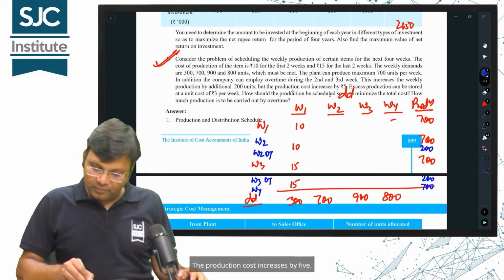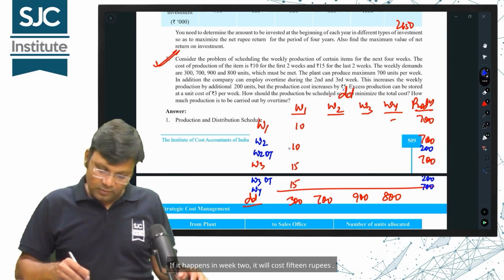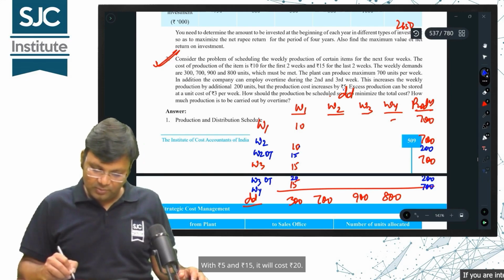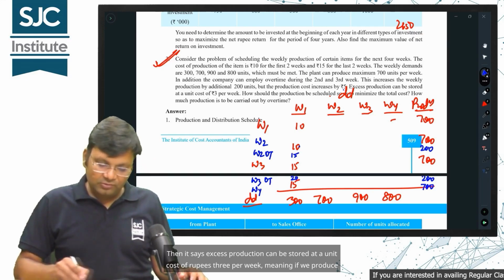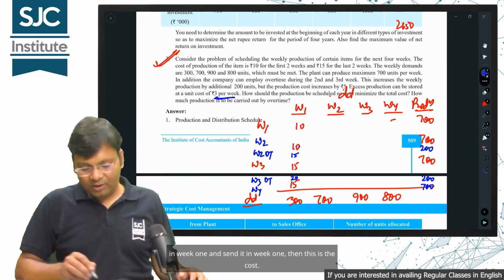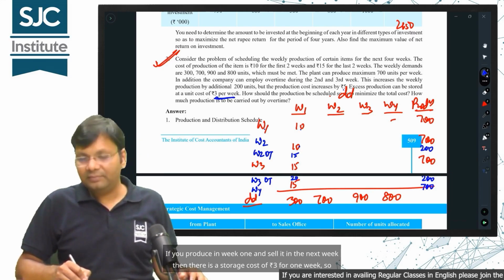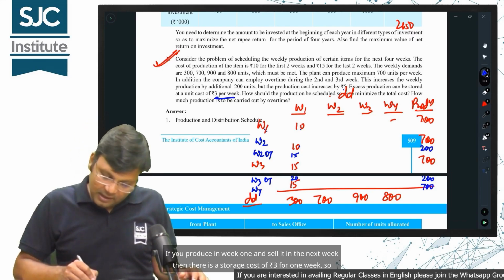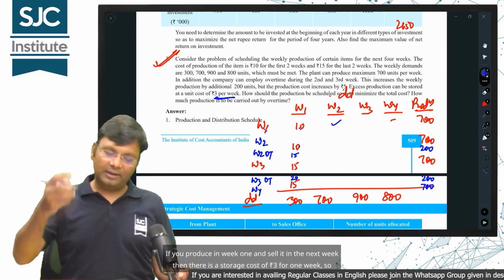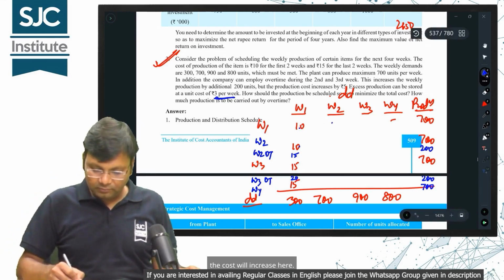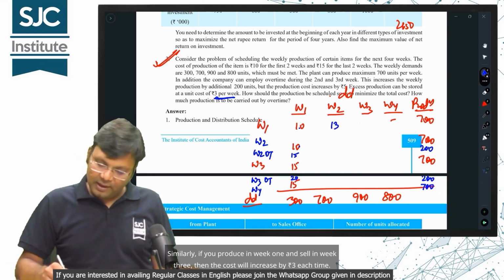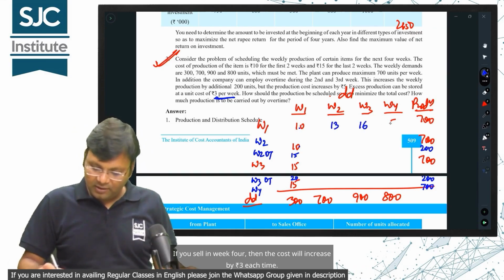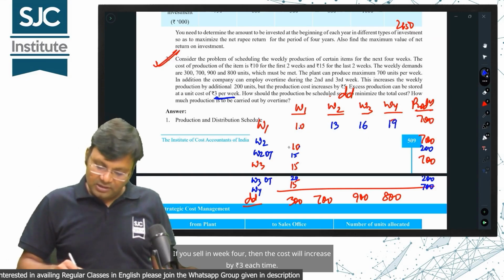Then what is it saying? The production cost increases by 5. If it happens in week 2, it will cost 15 rupees, so with 5 rupees extra, it will cost 20 rupees. Then it says excess production can be stored at a unit cost of rupees 3 per week, meaning if we produce in week 1 and sell in week 1, then this is the cost. If you produce in week 1 and sell it in the next week, there is a storage cost of 3 rupees for 1 week, so the cost will increase. Similarly, if you produce in week 1 and sell in week 3 or week 4, the cost will increase by 3 rupees each time.